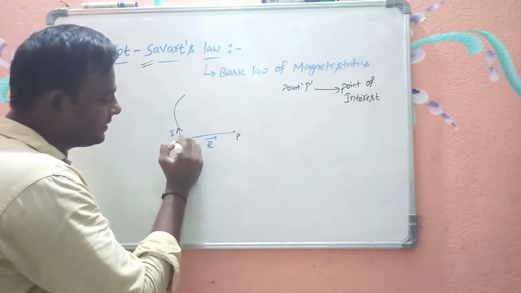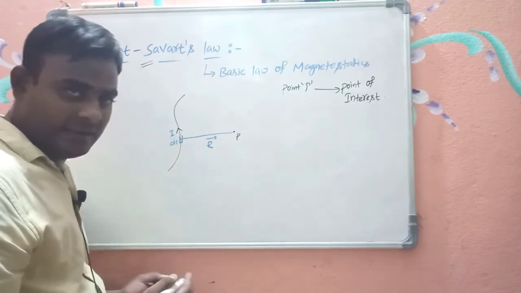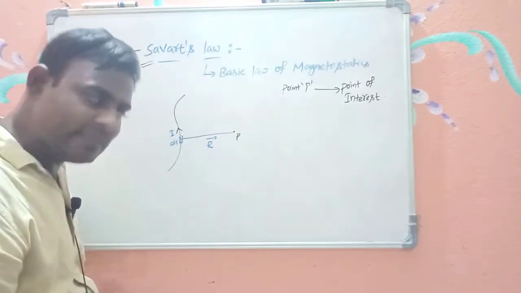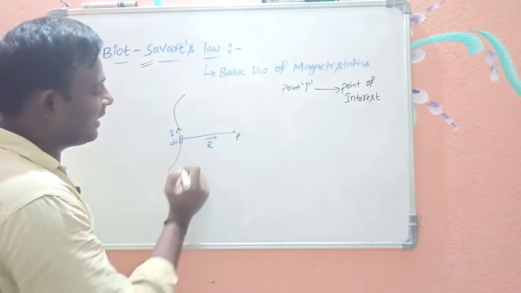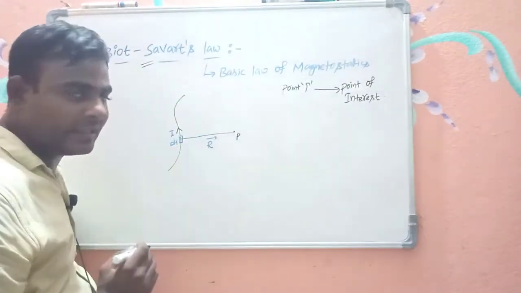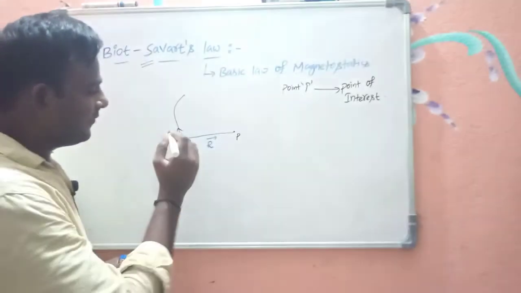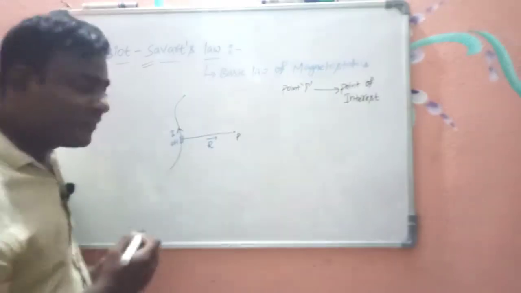Let us assume that small portion's length is dl. So dl is the length of this small portion, I is the current flowing through the conductor, and r bar is the distance vector from this element to the point of interest.